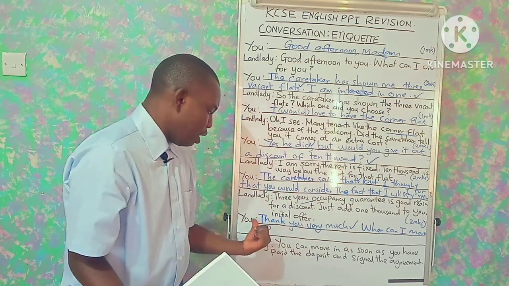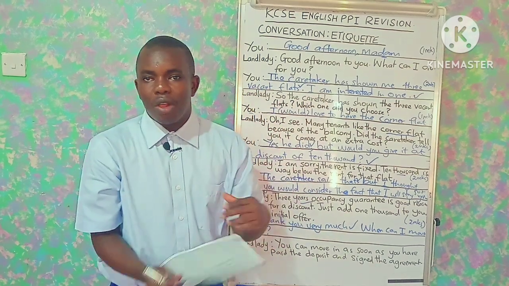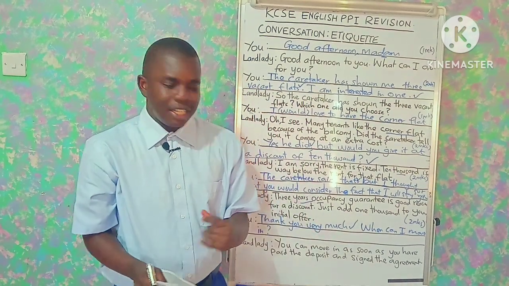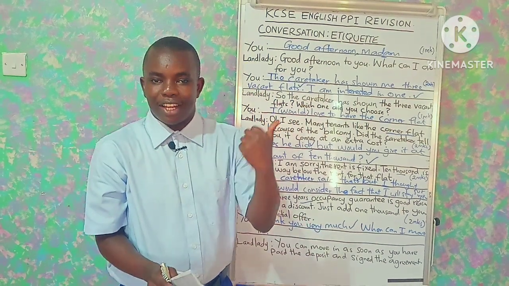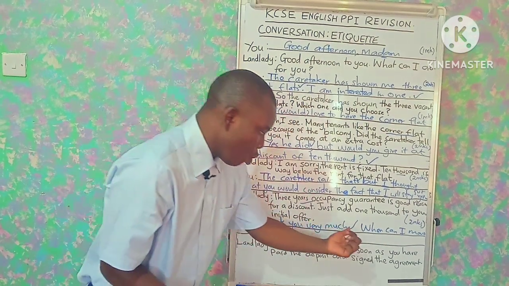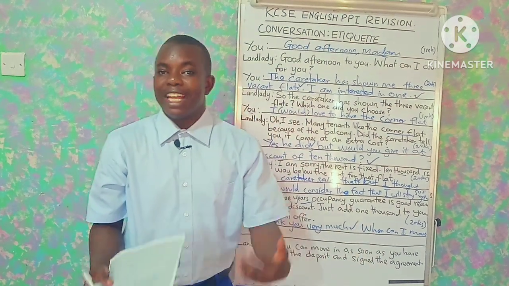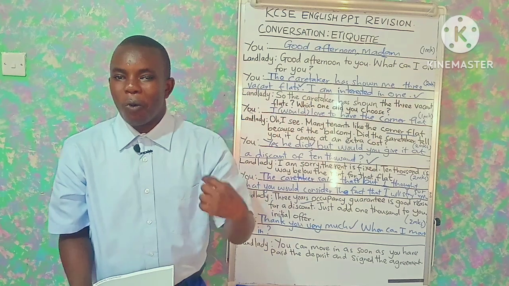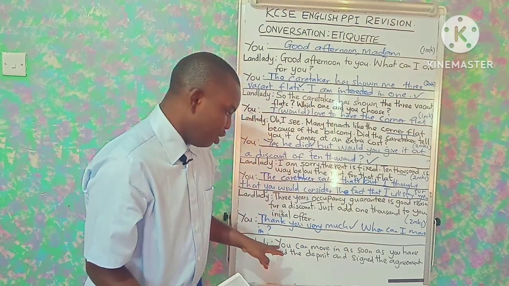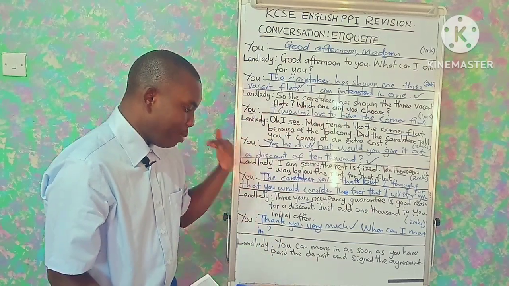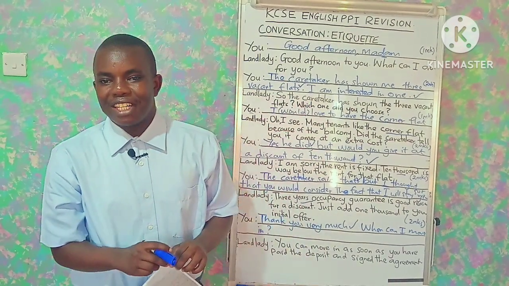So here, the student needs to first appreciate the landlady for the kindness by saying thank you very much. And that is the first point where the candidate scores. Then you can go ahead and ask this question, when can I move in? And that is where the landlady's answer comes in, that you can move in as soon as you have paid the deposit and signed the agreement.